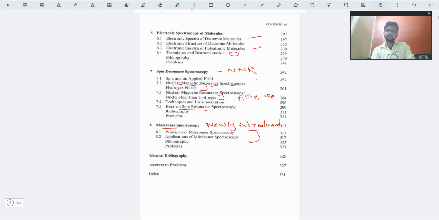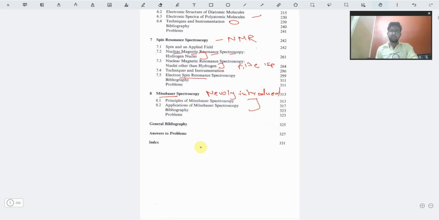Okay, so this was all about the contents of this book, and we have one more pro of this book that I would like to address, which is the answers to the problems. You can see that problems are given in each and every chapter of this book, so as to solve a huge amount of questions and practice your knowledge.